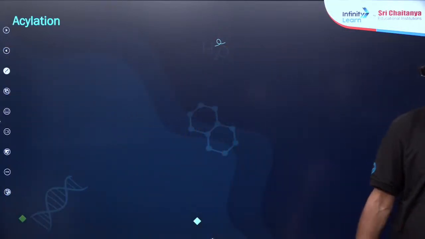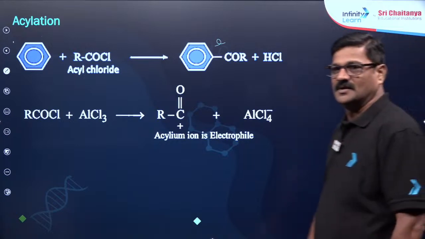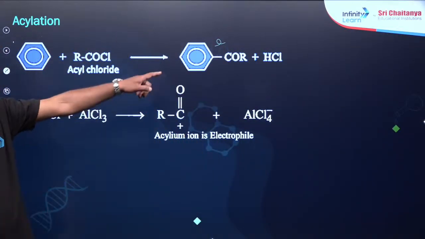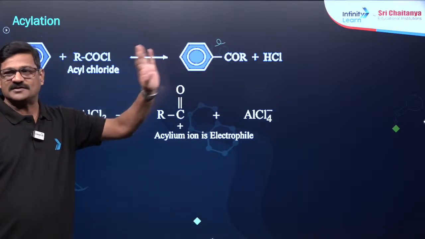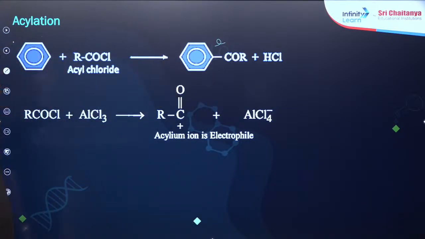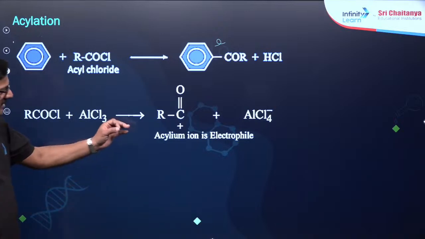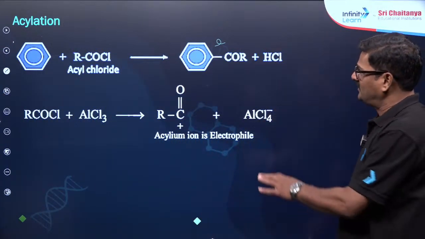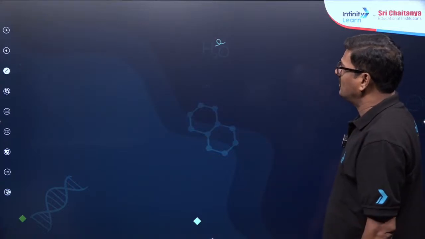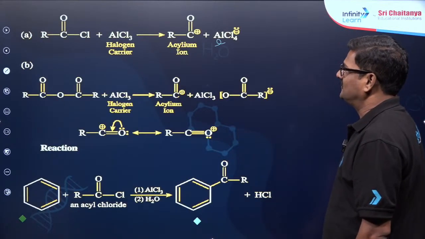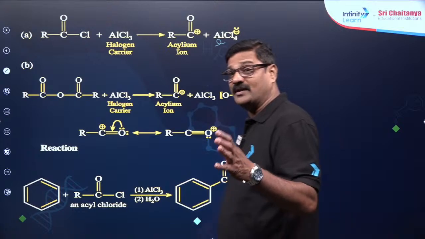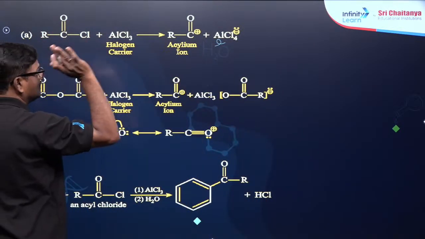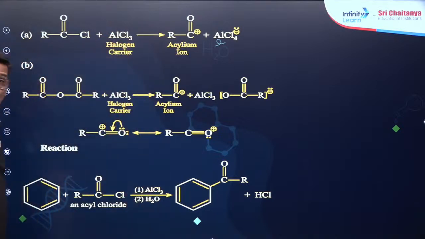Now acylation. When benzene is treated with acyl chloride, you are going to get an acylated benzene. This is called Friedel-Crafts acylation. Here acylinium is an electrophile, and Friedel-Crafts acylation is better followed. Acylation can happen when acyl chloride is treated with AlCl3, giving acylinium ion. This is one method.